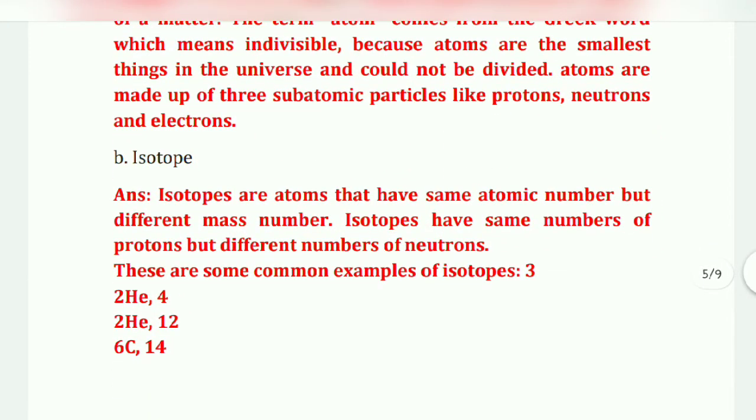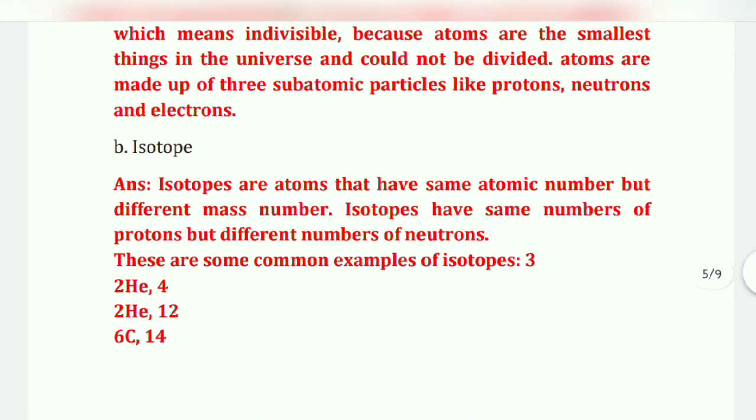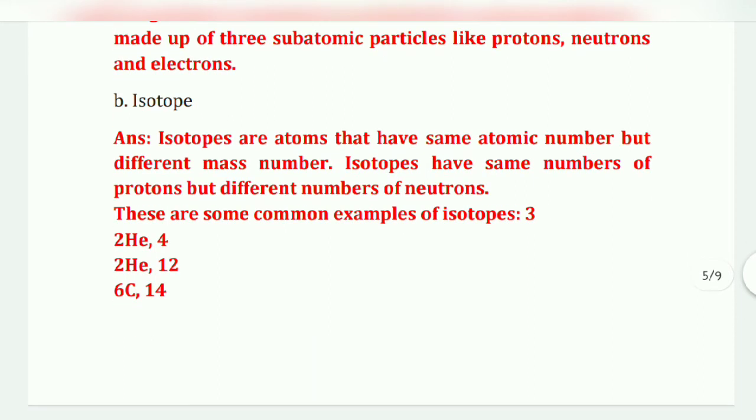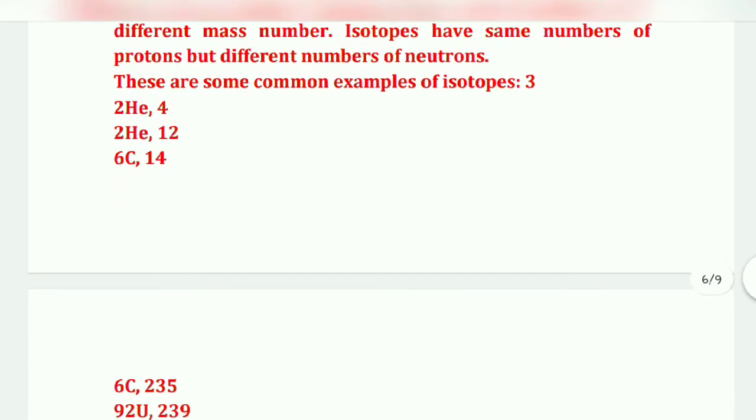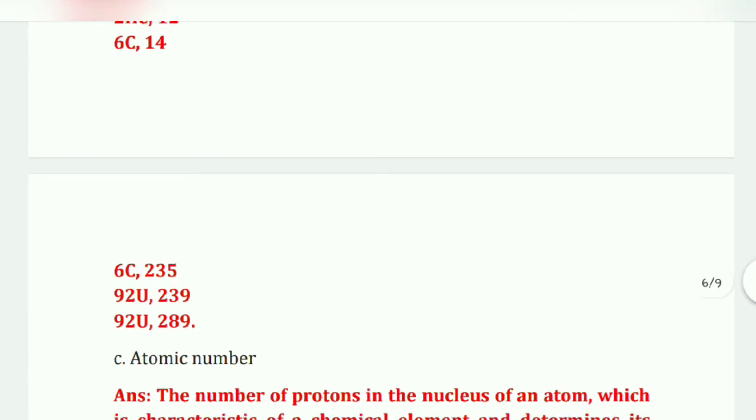Then next, isotopes. Isotopes are atoms that have the same atomic number but different mass numbers, and isotopes have the same number of protons but different numbers of neutrons. Okay, these are some common examples of isotopes: helium-3 and helium-4, carbon-12 and carbon-14, uranium-235 and uranium-239.